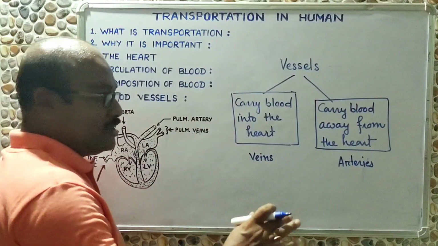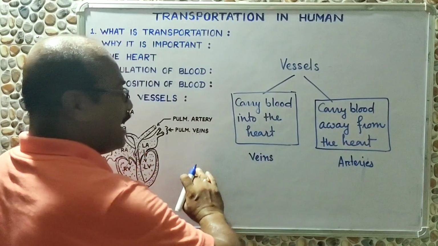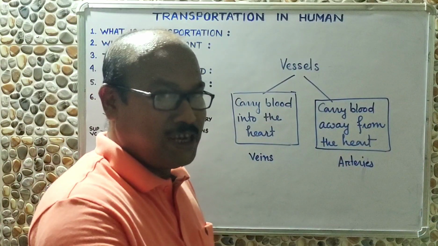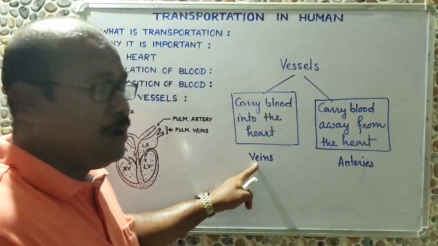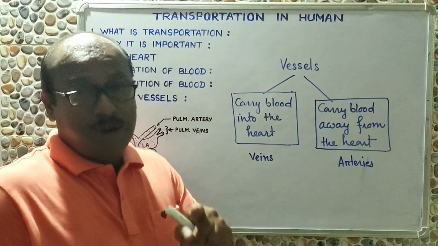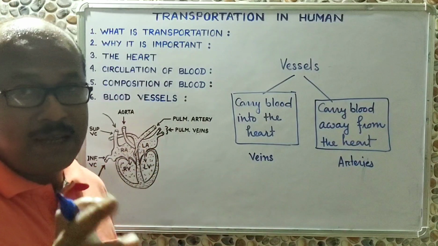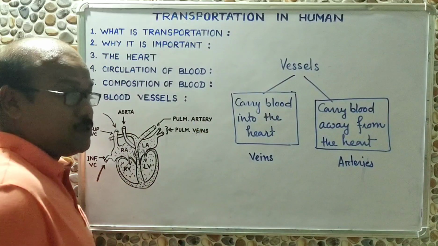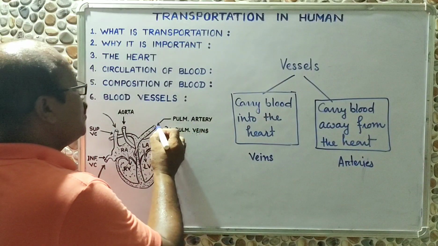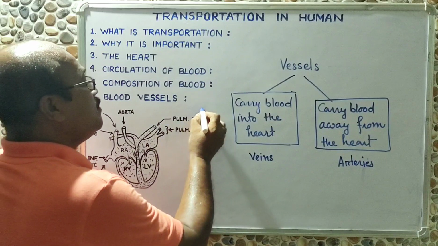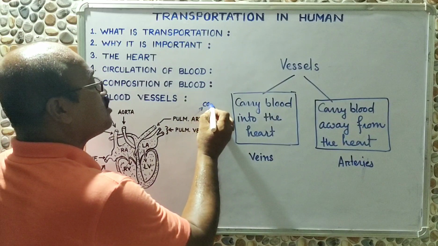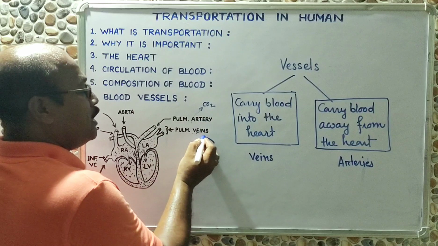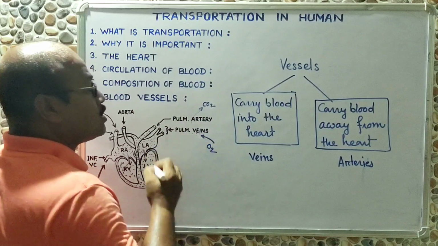And another interesting thing, arteries generally carry pure blood, meaning oxygenated blood, and veins carry impure blood, meaning carbon dioxide containing blood. However, there is an exception. The exception is pulmonary artery and pulmonary veins, because pulmonary artery is carrying impure blood with carbon dioxide, and pulmonary vein is carrying pure blood with oxygen.